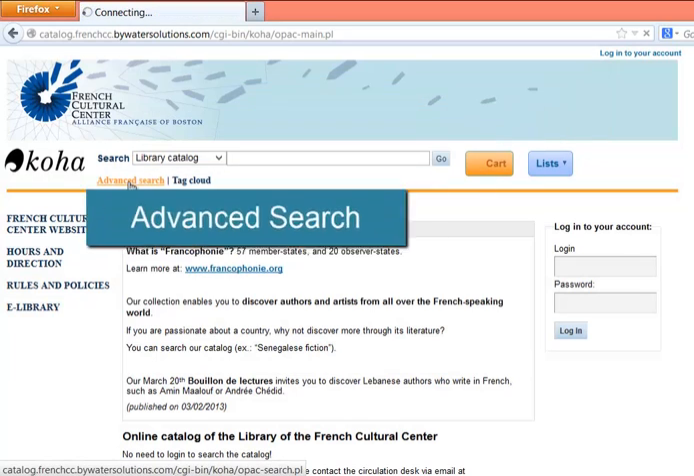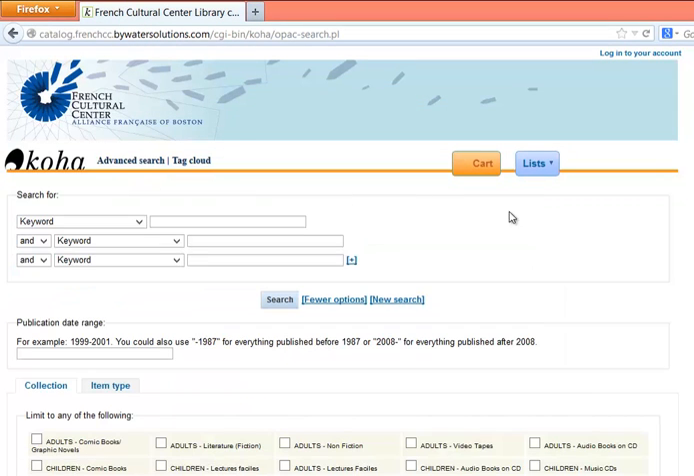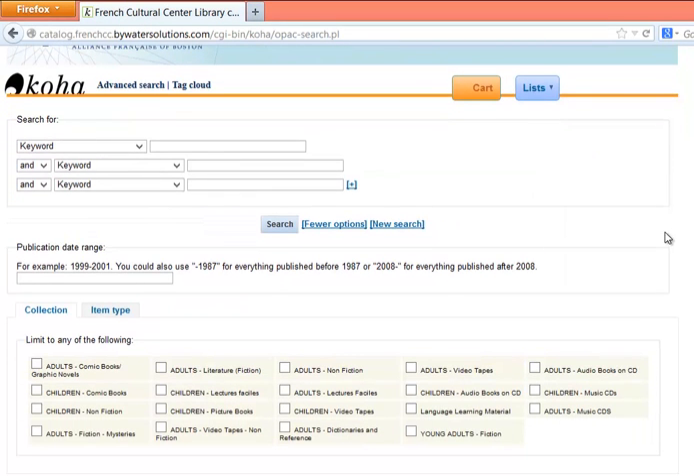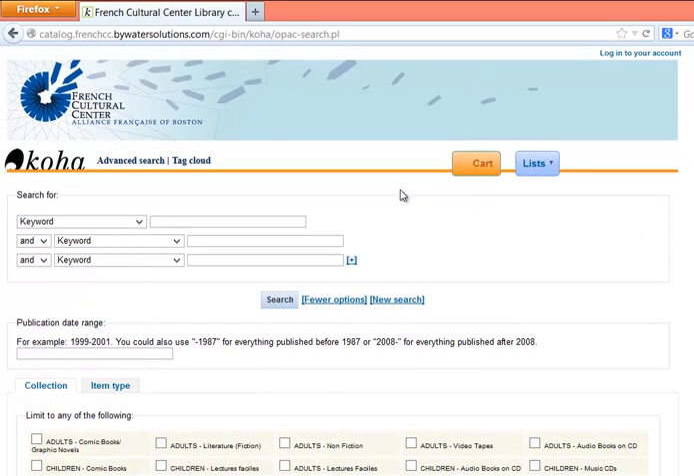Now let's try an advanced search. As you can see, we have more options for search criteria. You don't have to use them all, just the ones that you want. For example, you can construct a search using multiple criteria and the 3 Boolean logic connectors, and, or, not.